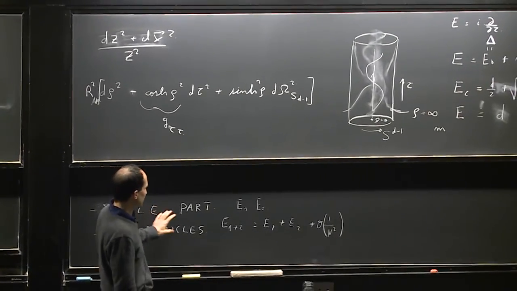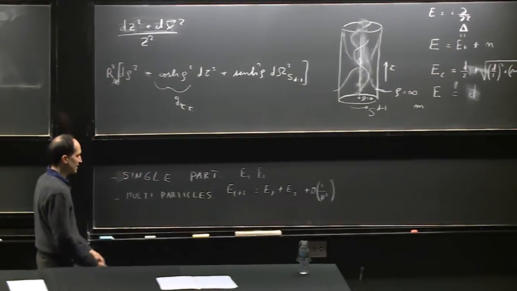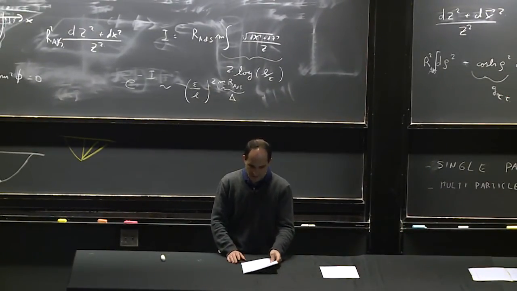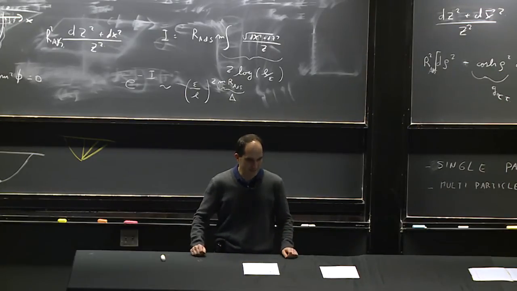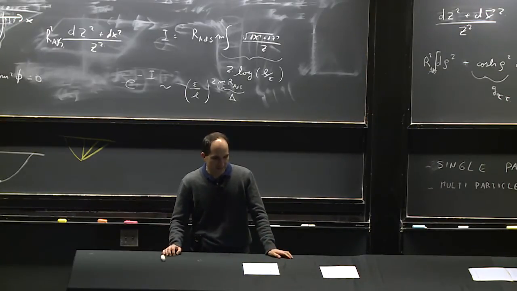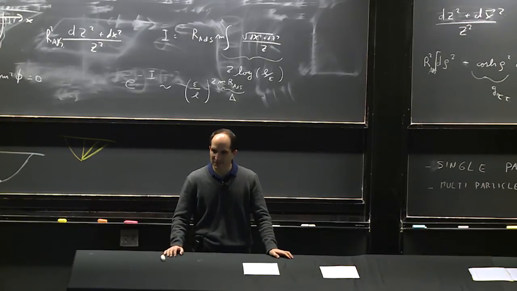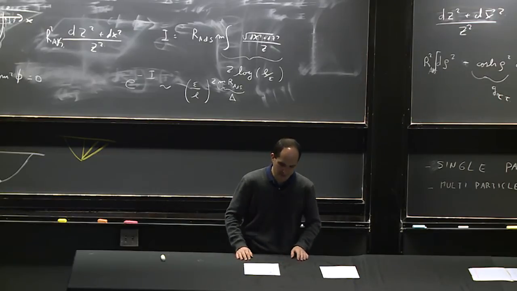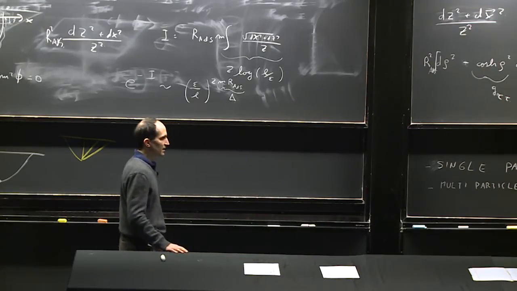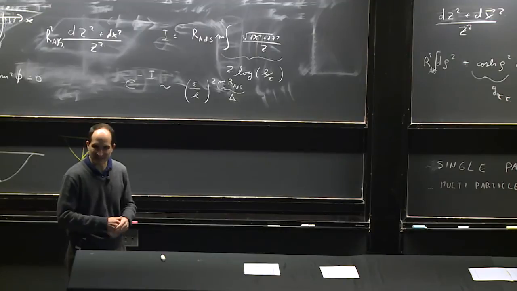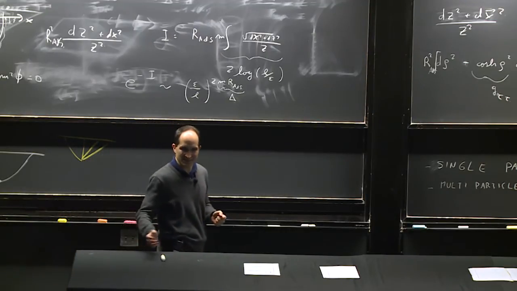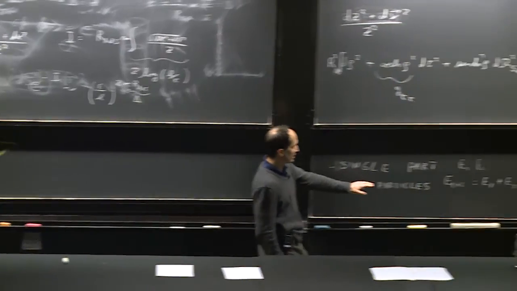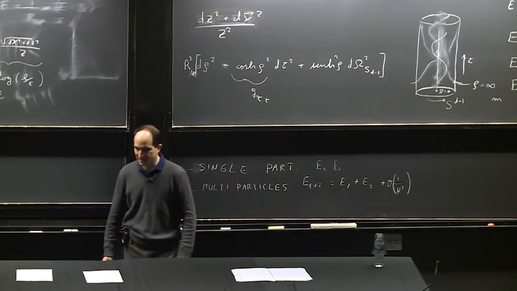Now, this structure of the Fock space, that you can generate the Fock space by adding particles, actually works when you have a small number of particles, but in a theory of gravity, it's well known that it does not work when you have a huge number of particles. So if you put of order N squared particles, where N squared is 1 over G Newton, then the gravitational interactions between one particle and the rest of the particles become large, and we no longer have this property that the energies just add up.